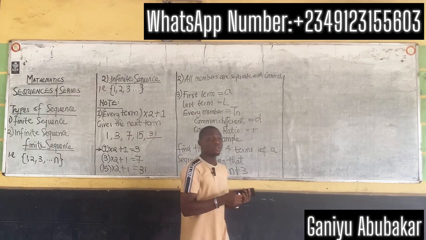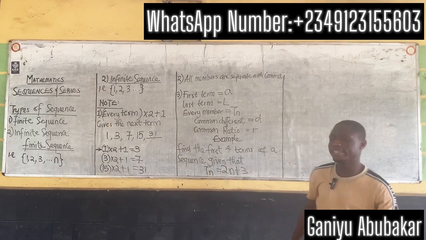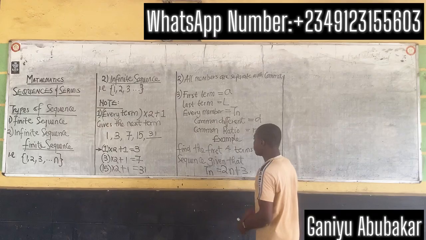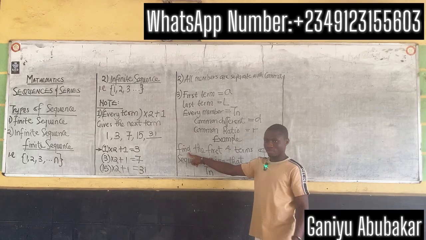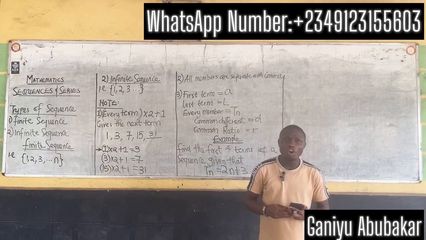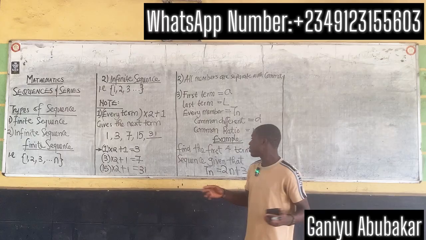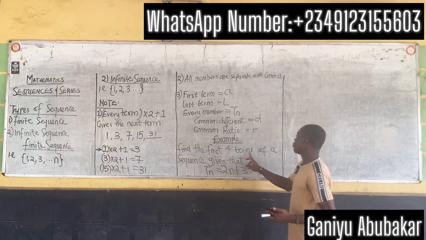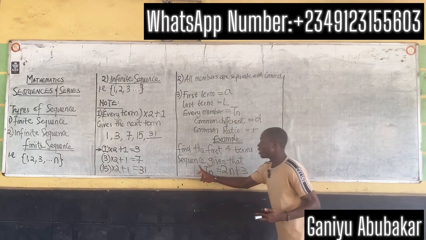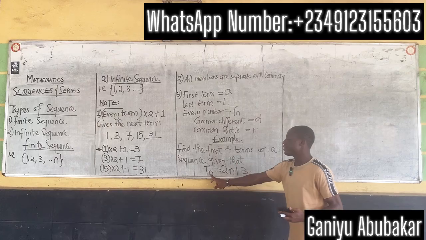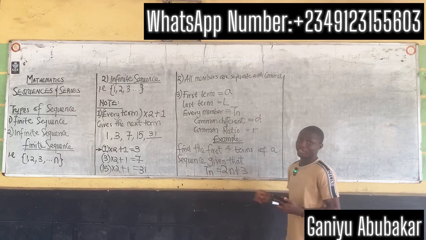All right, we are asked to find the first 4 terms. So it says, find the first 4 terms of a sequence given that Tn equals 2n plus 3.